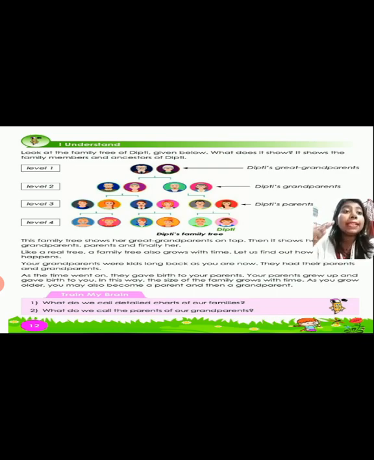Next comes level 3. Who is in level 3? Dipti's parents, then the parents' brothers and sisters, that means the uncles and aunts. And level 4 is who? That is all the children, that means you, your siblings, your cousins. So this is how we read a family tree. Remember children, a family tree has 4 levels, and at the very first level come the great grandparents.